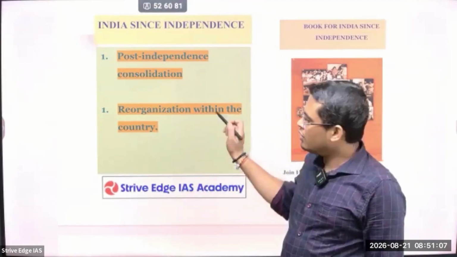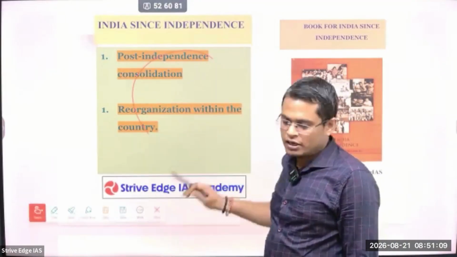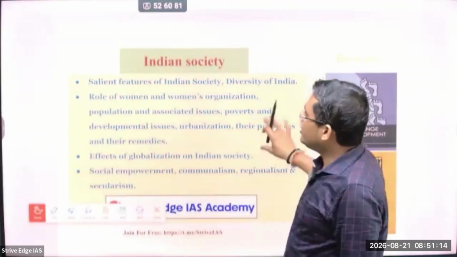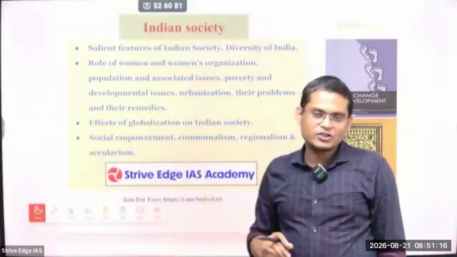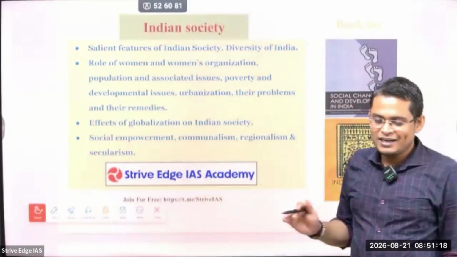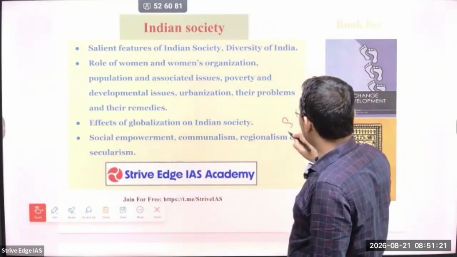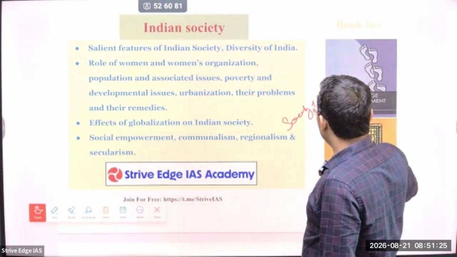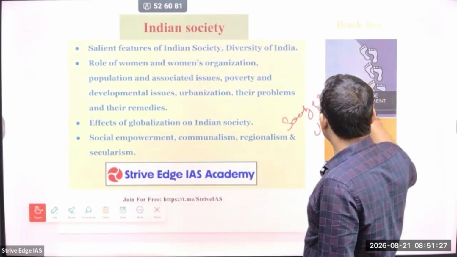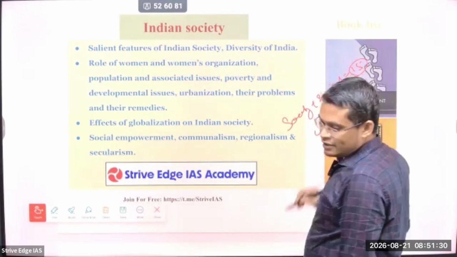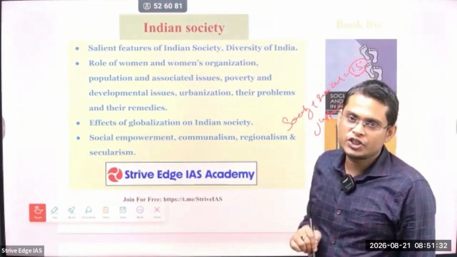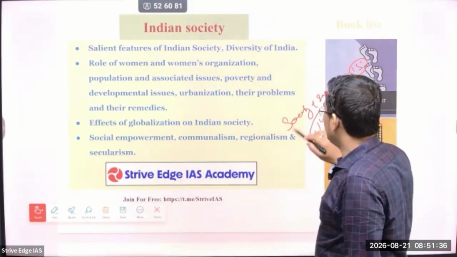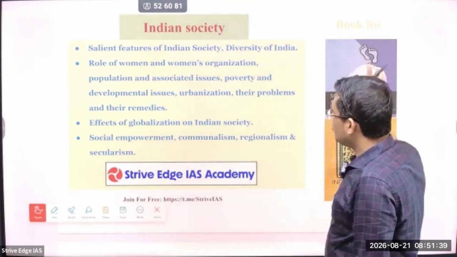But generally people avoid this portion and world history because it takes a lot of time and does not give much return. But Indian society is very important, because generally people believe that society and social justice together give you around 15 questions. Social justice is in GS paper 2, society in GS 1. If you club them both, you will get 15 questions, and in the essay they are very important. So don't ignore it, it is very easy to score good marks.